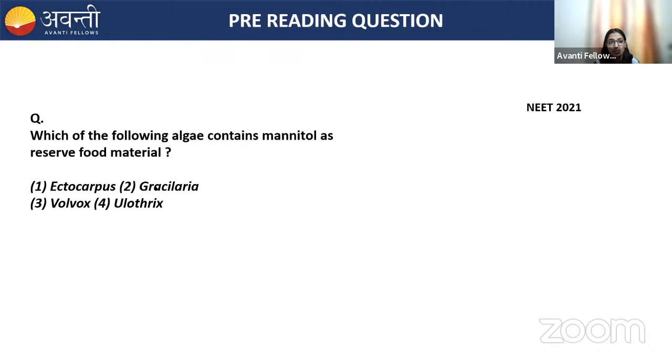And the question says, which of the following algae contains mannitol as a reserve food material? Options are Ectocarpus, second is Gracilaria, third is Volvox, fourth is Ulothrix. What do you think? What will be the correct option?